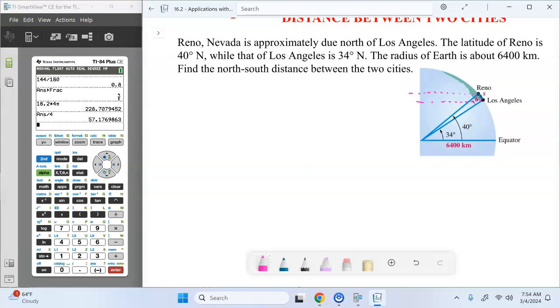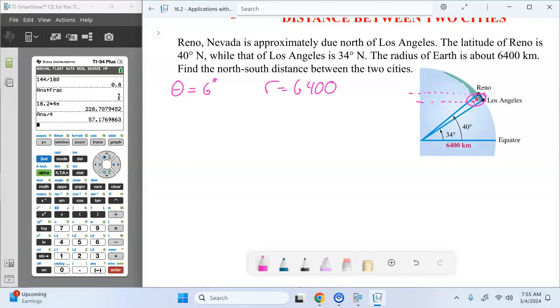Well, how far apart in degrees is Los Angeles and Reno? 6. How do we know that? Yeah, 40 minus 34. So the difference between the 2 gives us that angle measurement of 6 degrees. Okay, so we have theta as 6 degrees. What else do we know? Yep, we've got the radius as 6,400 kilometers.